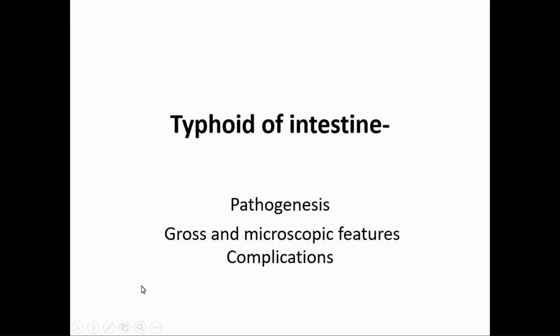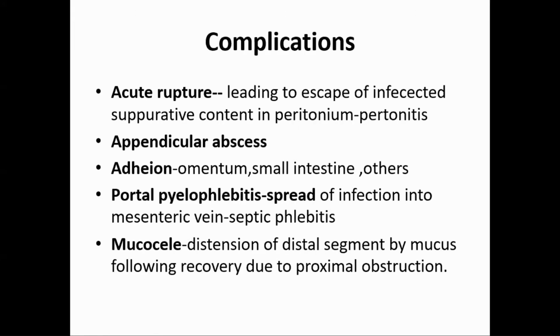So the complications are acute rupture, appendicular abscess, adhesion of different components of the small intestine with the omentum, portal pylephlebitis and mucocele. So these are the complications of acute appendicitis. So we have covered acute appendicitis.